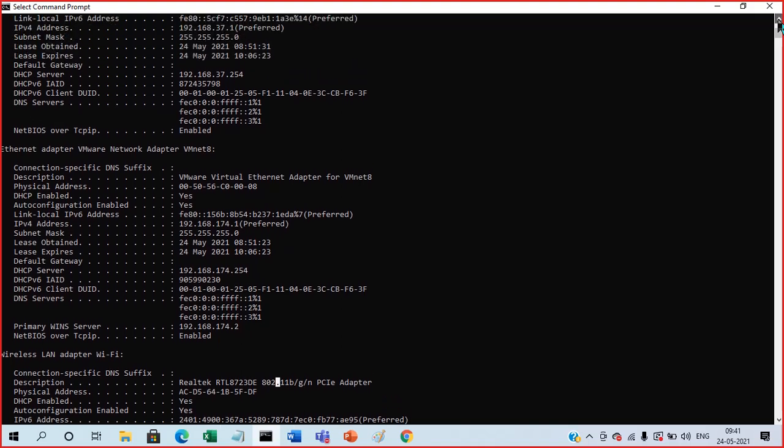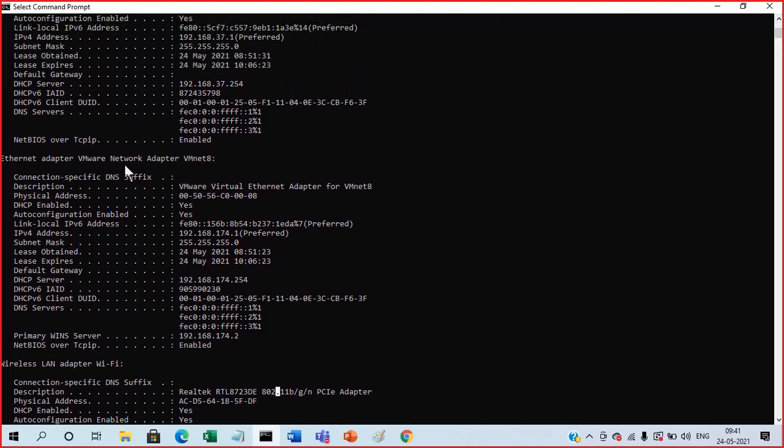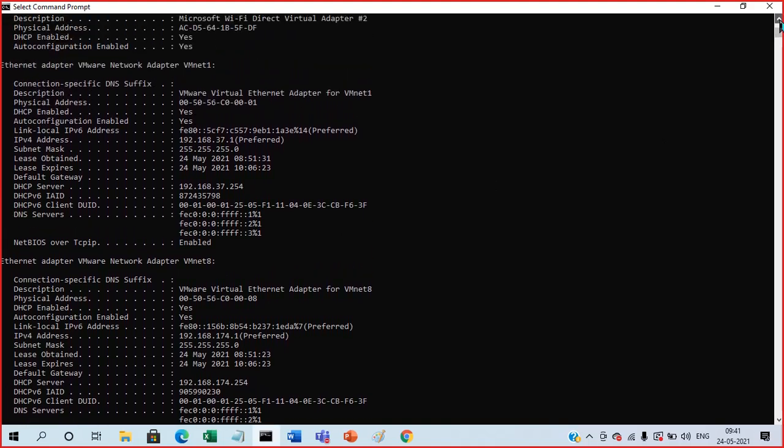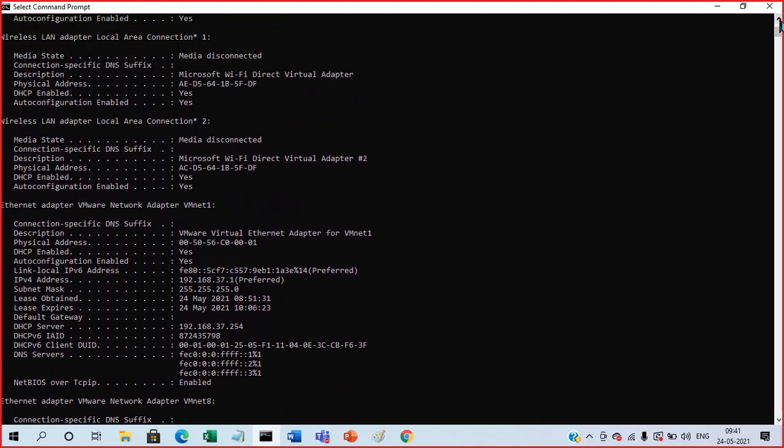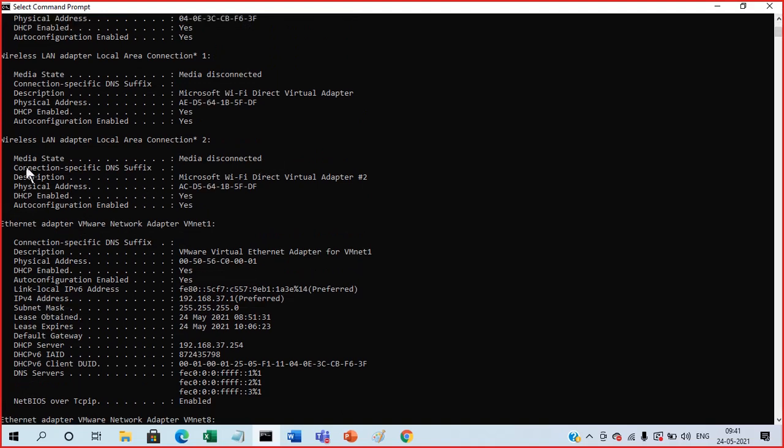Okay, this is my VMware machine. It's a virtual machine. This is also having one address. Without an address, we cannot communicate. This is also another VM. Here I have two Wi-Fi connectors, Wi-Fi LAN adapter, but this is not connected.